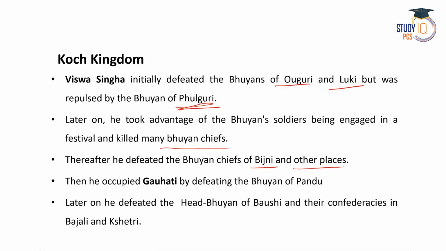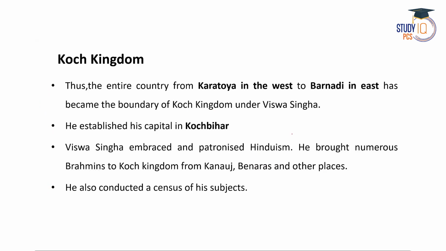After that, he occupied Guwahati by defeating the Bhuya of Pandu. Pandu is located in Guwahati on the bank of river Brahmaputra, right? Then after defeating the Bhuya of Pandu region, Biswahinga defeated the head Bhuya of Bauchi. Bauchi is in Borpeta. And also he defeated their confederacies in Bozali, which is in Borpeta, and Khetri. Khetri is in present-day Nagaon region. So here you can see Biswahinga defeated many Bhuya rulers in the initial period to establish the Koch Kingdom.